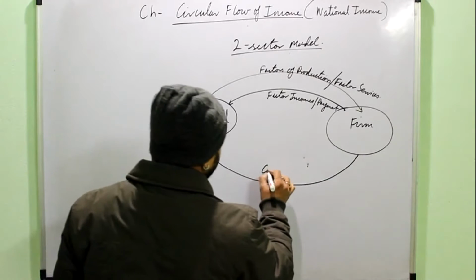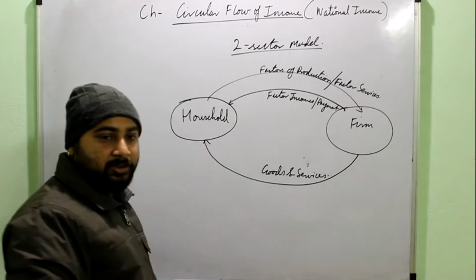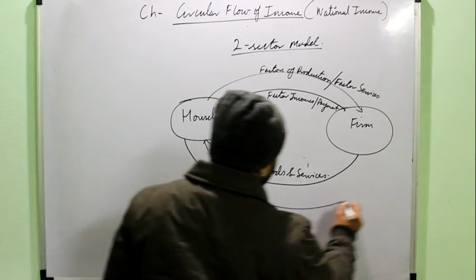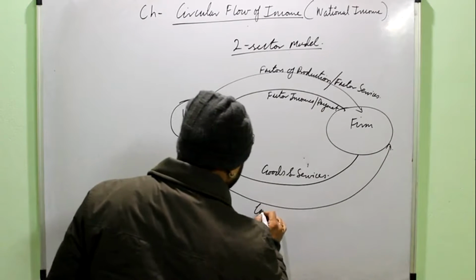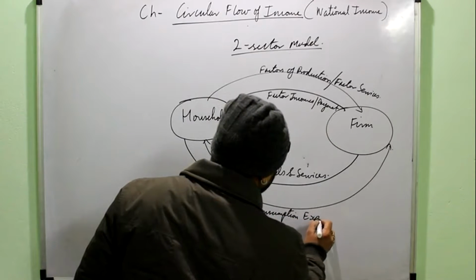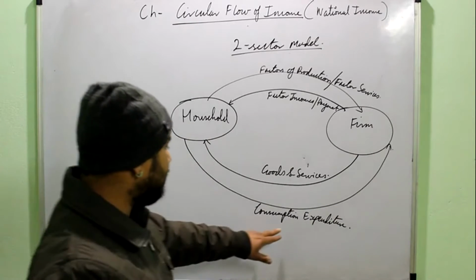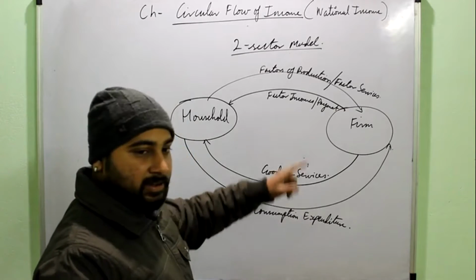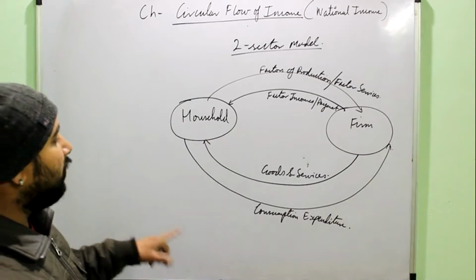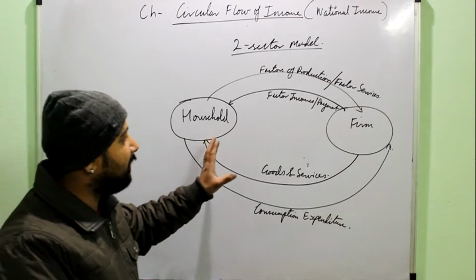They will produce the goods and services. And again, who needs the goods and services to satisfy their wants? The household. So these are sold to the household, and in return the firm takes the consumption expenditure, right? Consumption expenditure is a technical term used for the money which the household is paying to buy the goods and services for its consumption. This whole model or this whole flow represents how an economy is working. Every economy will work like this.